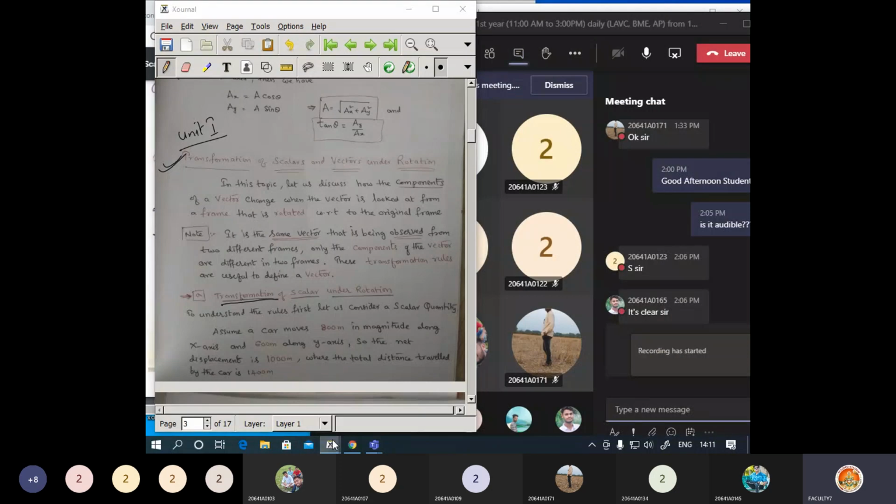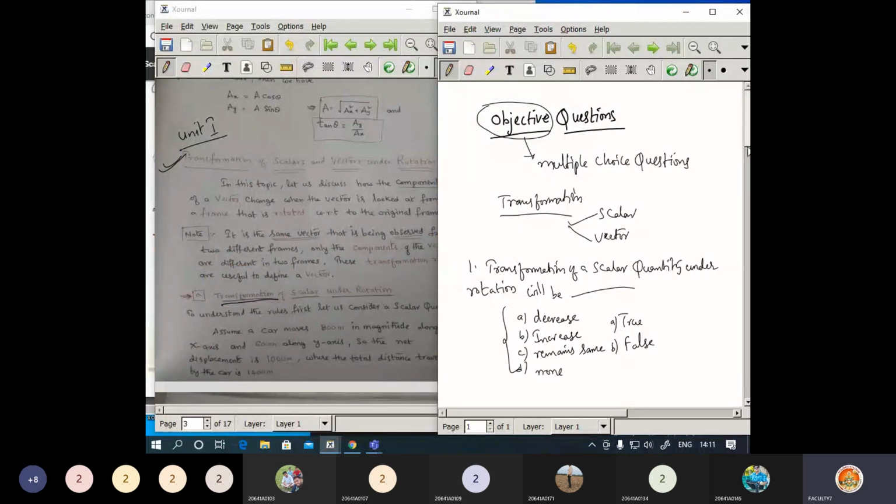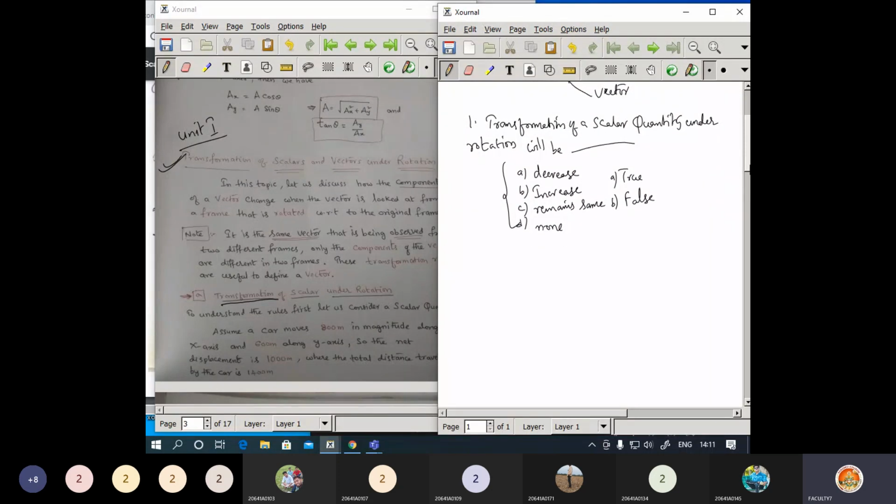Okay, that will be one of the question that may be asked here regarding the transformation of scalar quantity. Now here you can expect the same question with vector quantity. Okay, now here the same question may be repeated regarding vector quantity. Transformation of a vector quantity, okay, under rotation, will be what? So you can expect the same options or similar to those options.